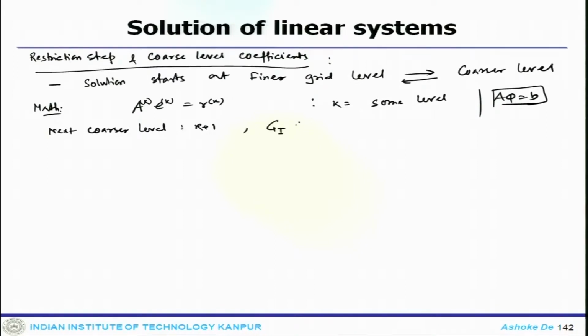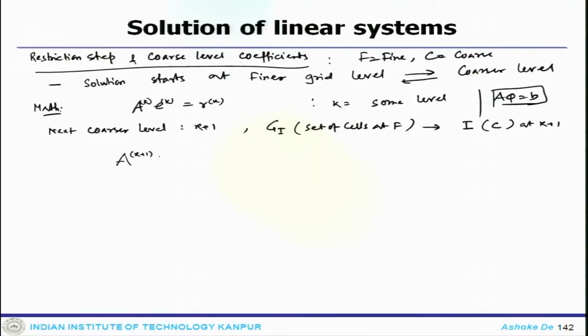Essentially these are a set of cells at the F level, where F stands for fine and C stands for coarse, the immediate level, which are agglomerated to form a cell I at the coarser grid level, which is at k+1. Then one can write A^(k+1) E^(k+1) equals the residual at k+1.